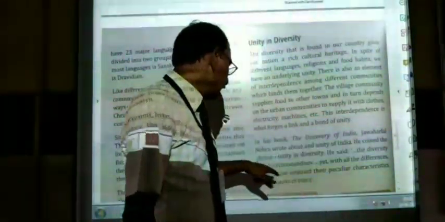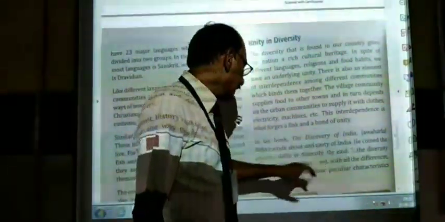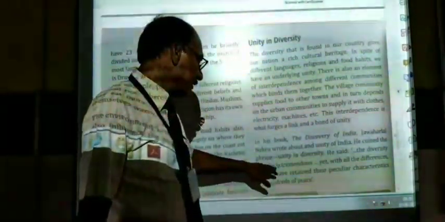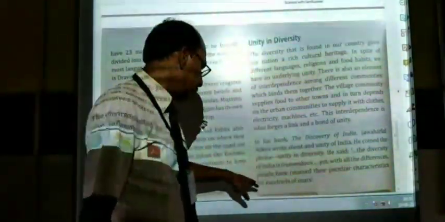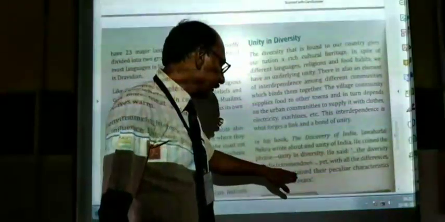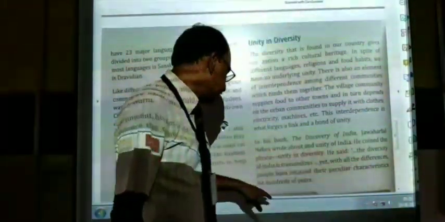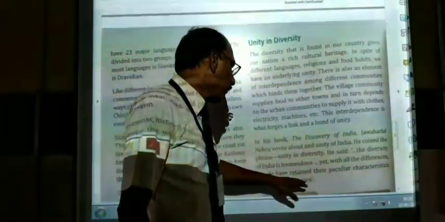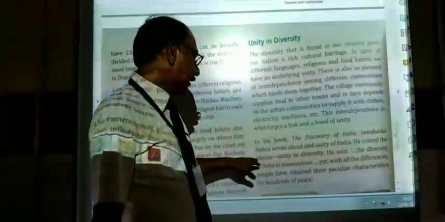He coined the phrase unity in diversity. He said the diversity of India is tremendous, yet with all the differences, people have retained their peculiar characteristics for hundreds of years.